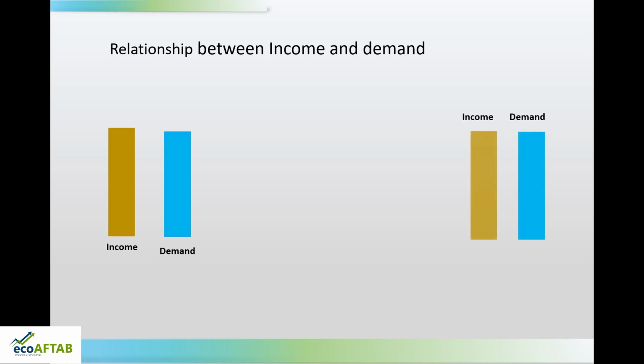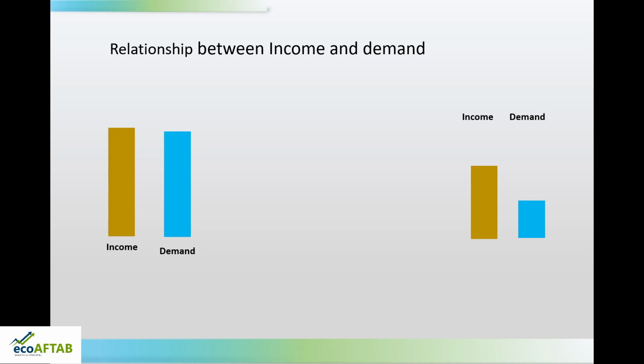Or the opposite of that, if the income of the consumer decreases, the quantity demanded will also decrease. You can see here, there is a third situation: sometimes the income of the consumer increases and the quantity demanded decreases.